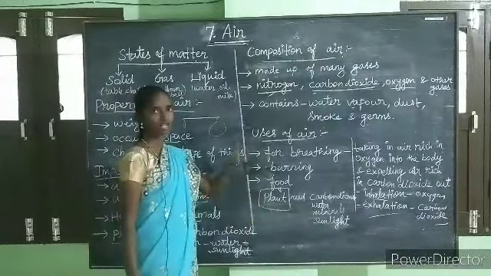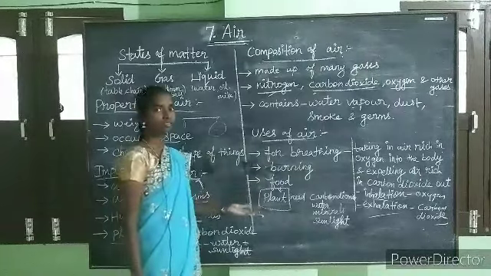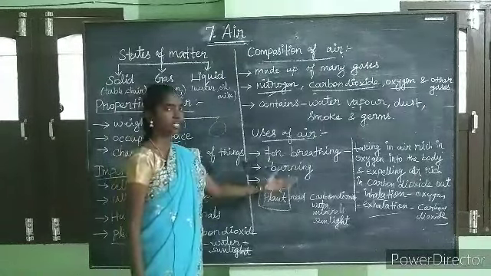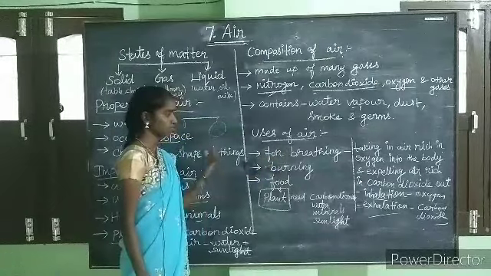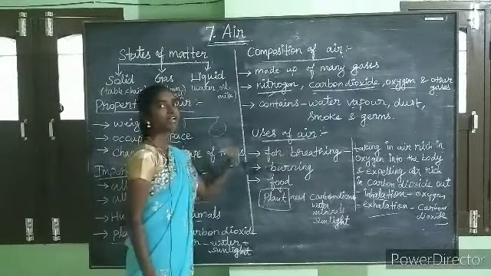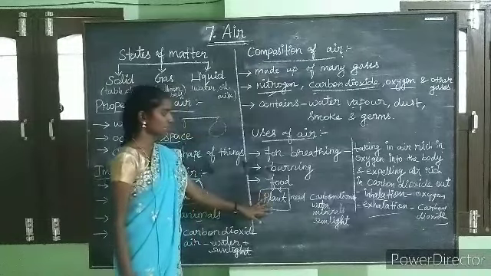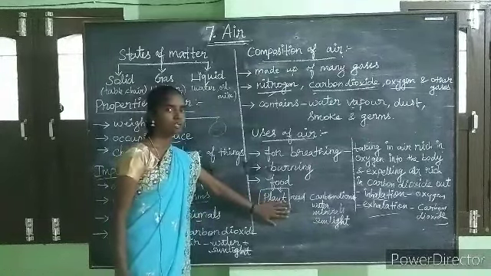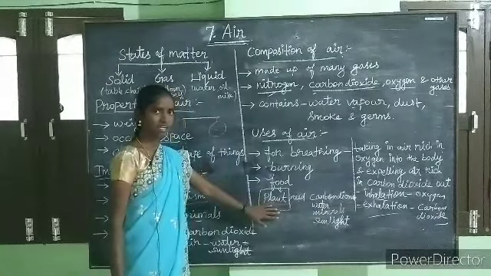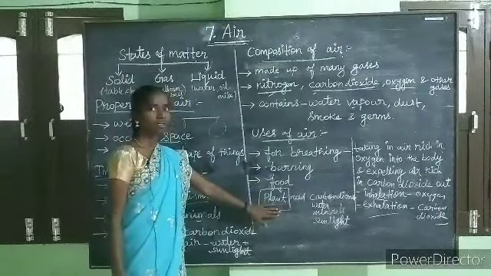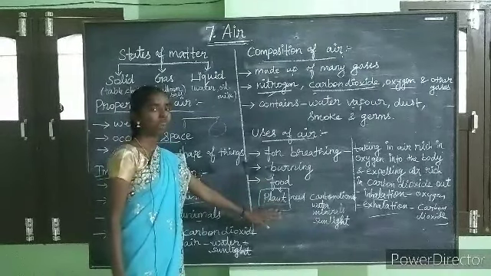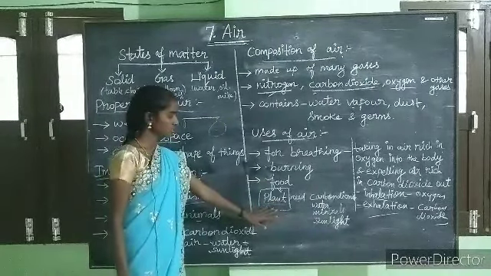From the air they take in carbon dioxide and release oxygen during photosynthesis, and during respiration they take in oxygen and release carbon dioxide. Clear? All human beings and animals directly or indirectly depend on plants, because they prepare the food for us. Clear, students?